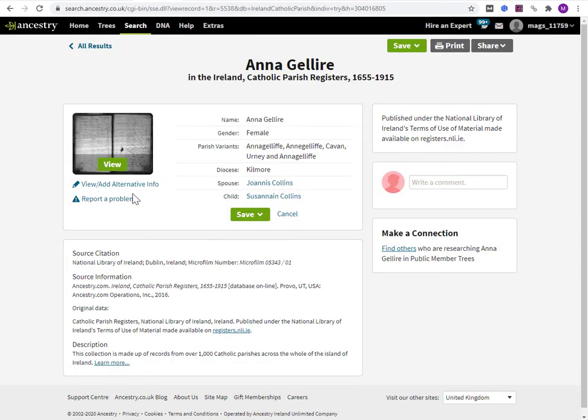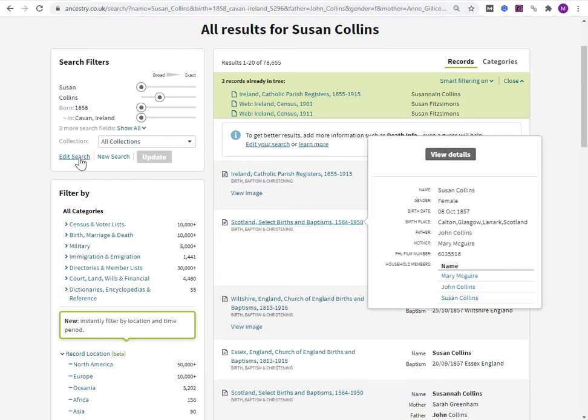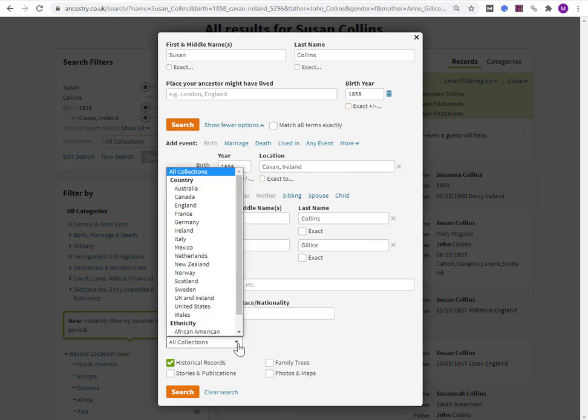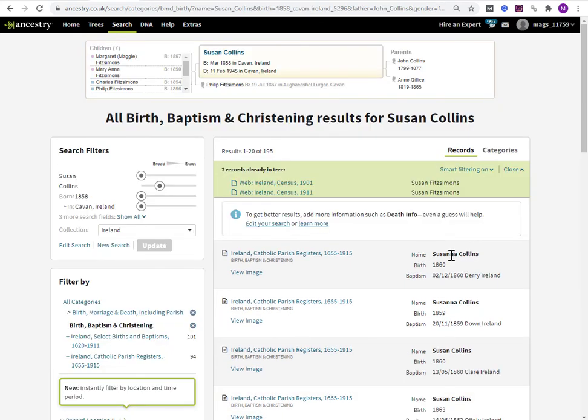Does that now come up on a search? Well, it's not going to come up on a search straight away. The indexation, if it was going to pick it up, would take a little bit of time. I'll just prove the point. If I now look for Susan Collins, 1858, John Collins, and Gillis, just focus on the collections on Ireland. Click search. Just filter on baptism. This is not the correct person.